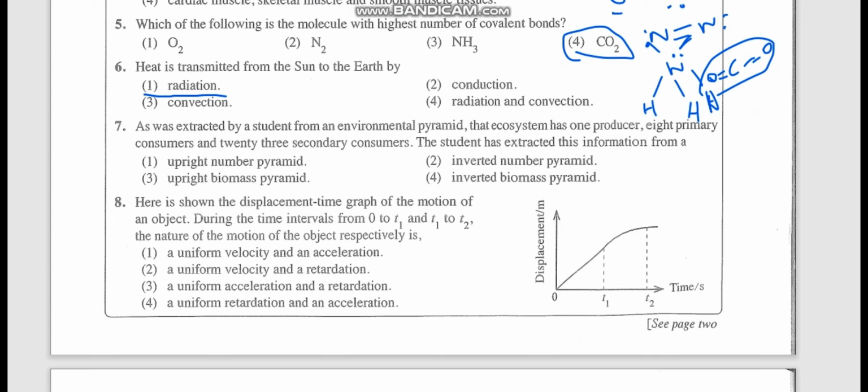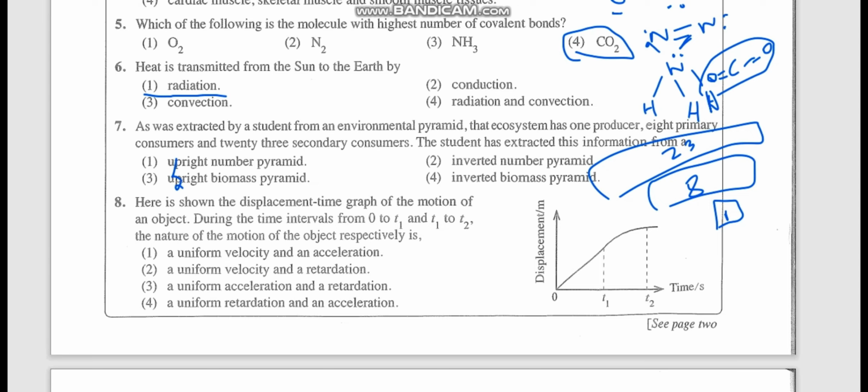Seventh one: the data extracted by a student from an environmental pyramid shows that the ecosystem has one producer, 8 primary consumers, and 23 secondary consumers. So this is how it goes, right? Primary to secondary. You can see this is an inverted pyramid, not an upright one. So we can reject 1 and 3. So 2 and 4, what do you think it can be?